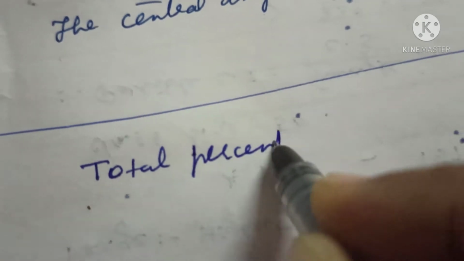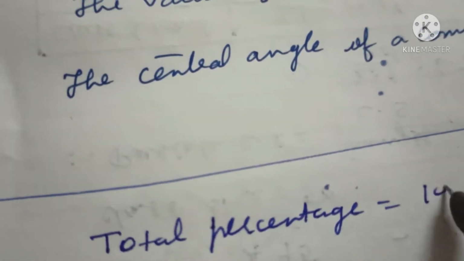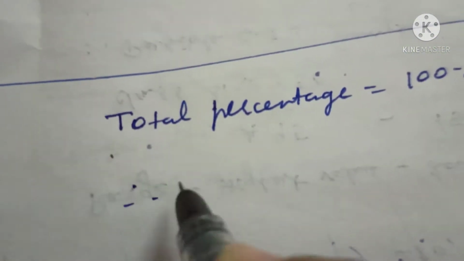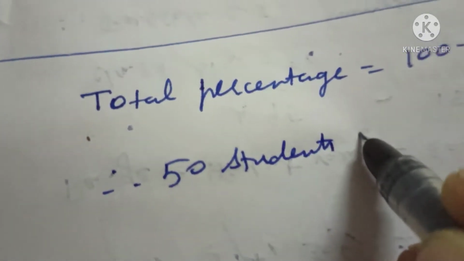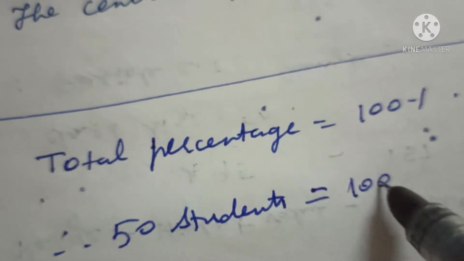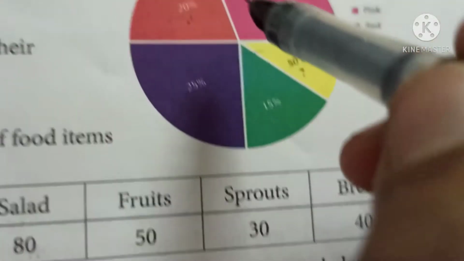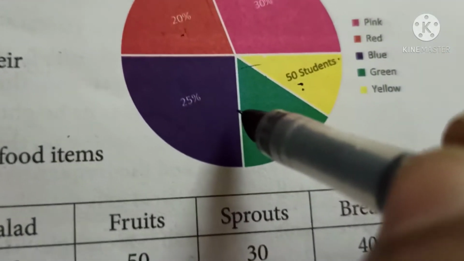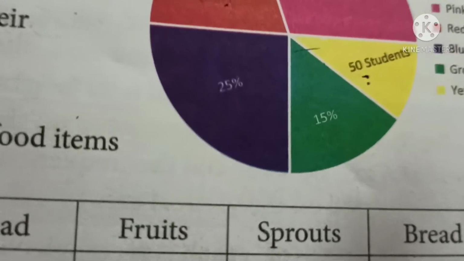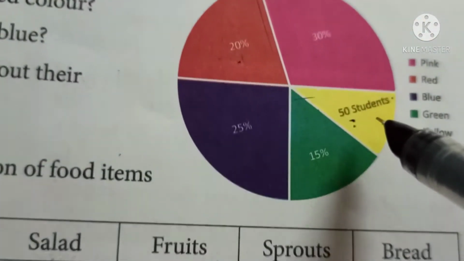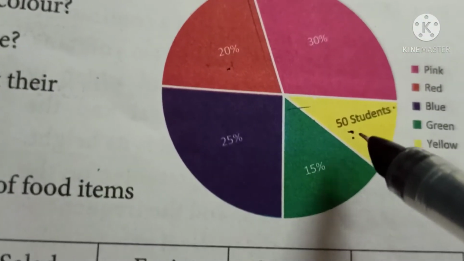So using the information, first find out the percentage of the students who liked yellow color. You know the total percentage is equal to 100%. The number of students who liked the yellow color is 50, as given. Therefore, if you add all the given percentages and subtract from 100, you will get the percentage of students who like yellow color.